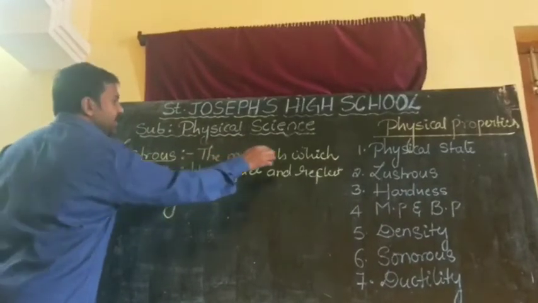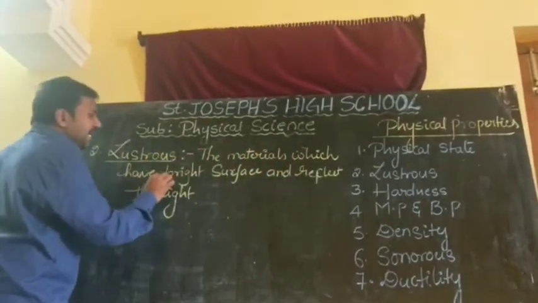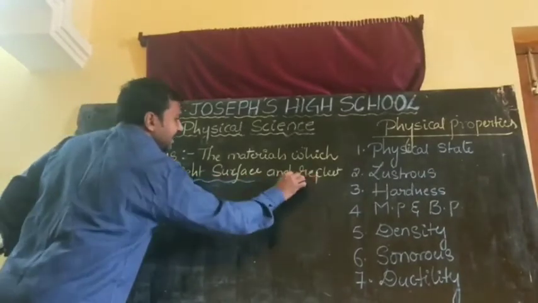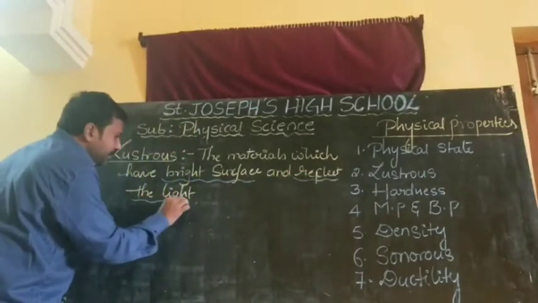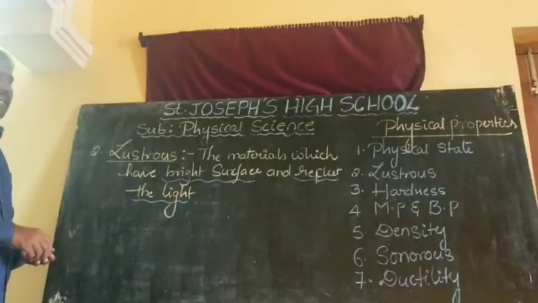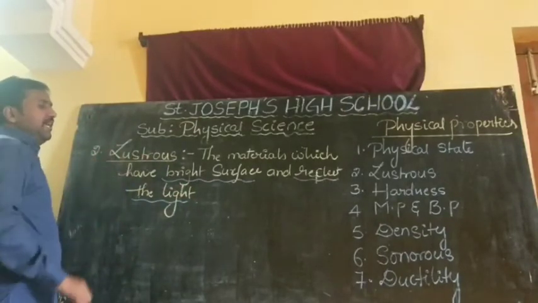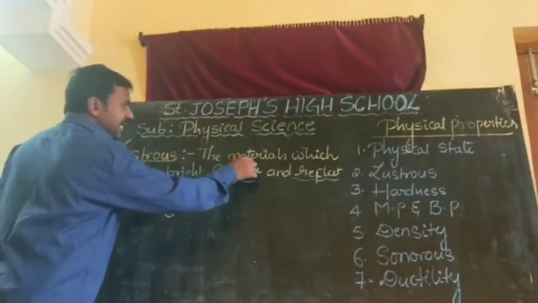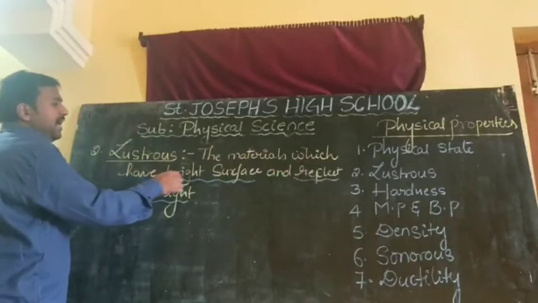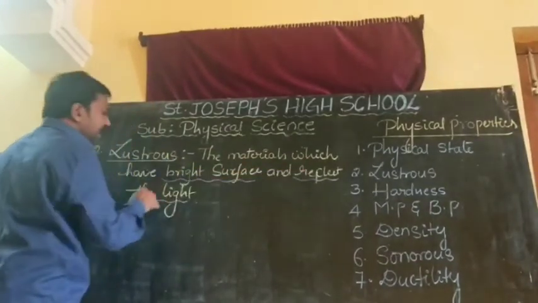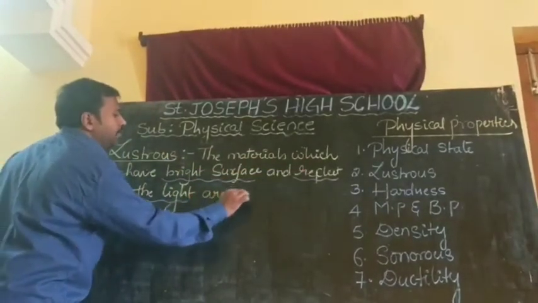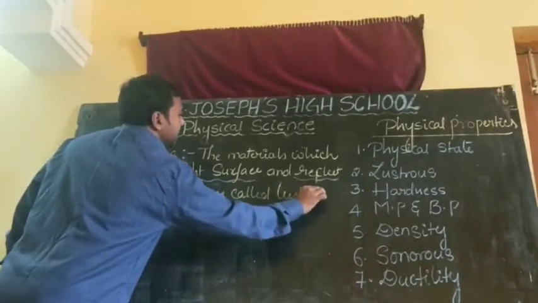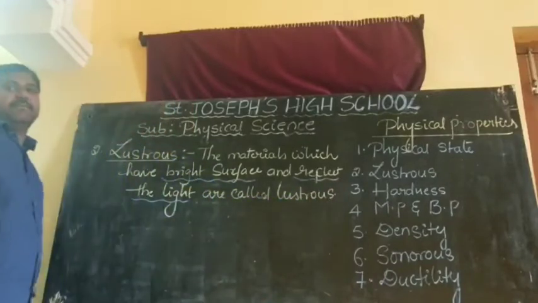The materials which have a bright surface and reflect the light, such materials are called lustrous materials. So once again, what is meant by lustrous? The materials which have a bright surface and reflect the light are called lustrous materials.